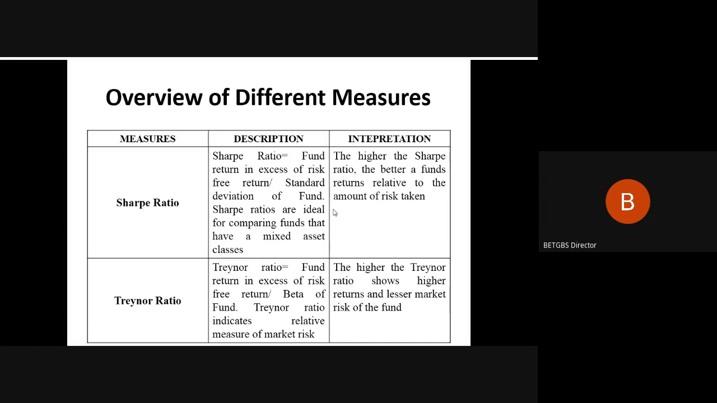Now, the Treynor ratio is given by fund return in excess of risk-free return, that is again the risk premium, divided by the beta of your fund. And the Treynor ratio indicates a relative measure of your market risk. Now, why do we need to use this? The market is assumed to be perfect, to be ideal, and here market refers to your benchmark index. Basically, depending upon your type of mutual fund, your market benchmark will be decided.